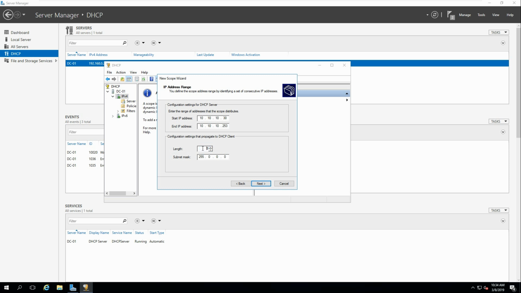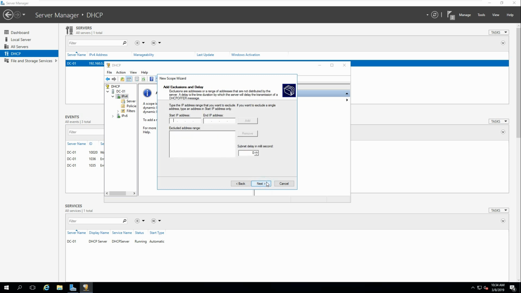And the length of that, I need that to be a 24-bit mask. Click on next. These are exclusions for any delay.